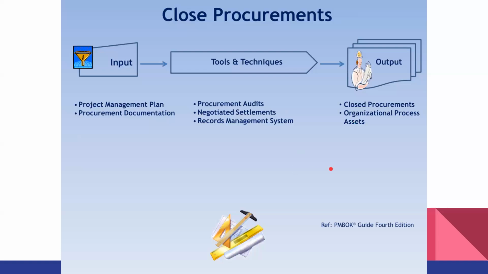Maybe it will last for 6 months or 1 year, and then after that, the retention amount will be invoiced by the contractor.